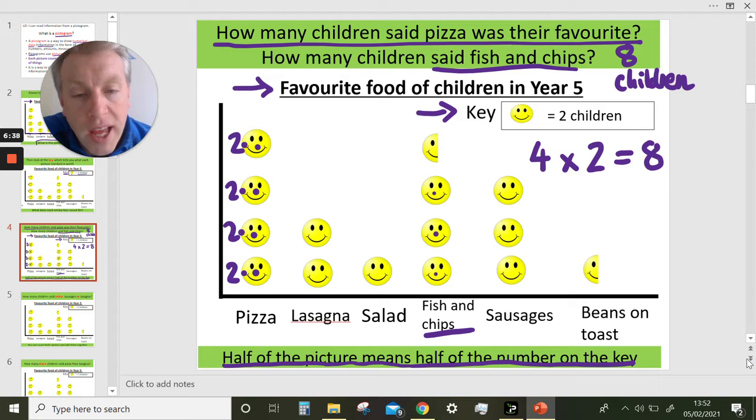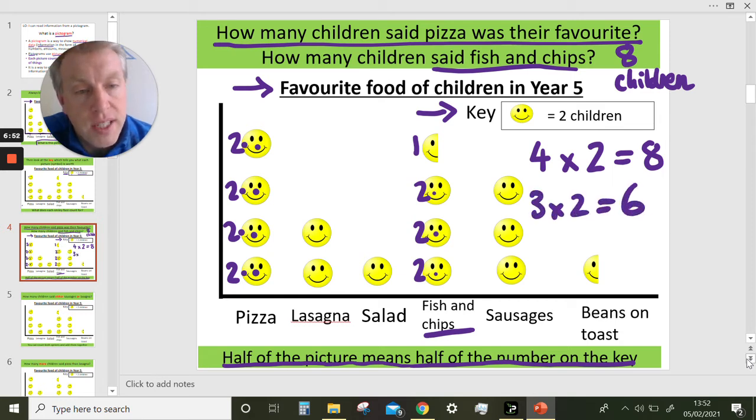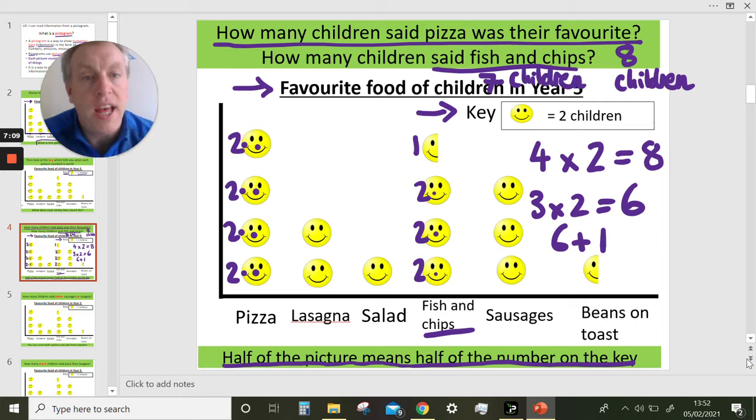Okay, so we would count it 2, 2, 2. Then this is half of 2. Half of 2 is 1. Okay, so we'd actually say 3 times 2 equals 6. Add on the 1, which is the half a face, 6 add 1. How many children said fish and chips? 7 children. Oh, it's a bit messy, my work today. Sorry, children. 7 children said fish and chips.